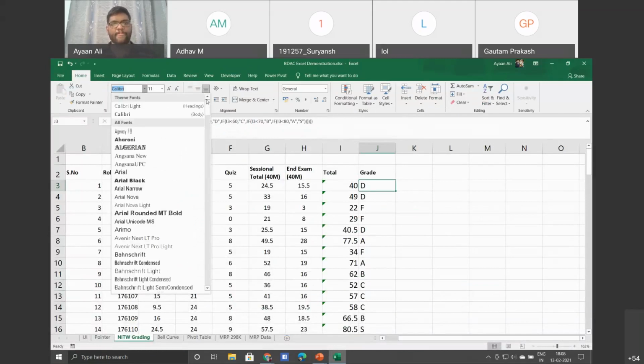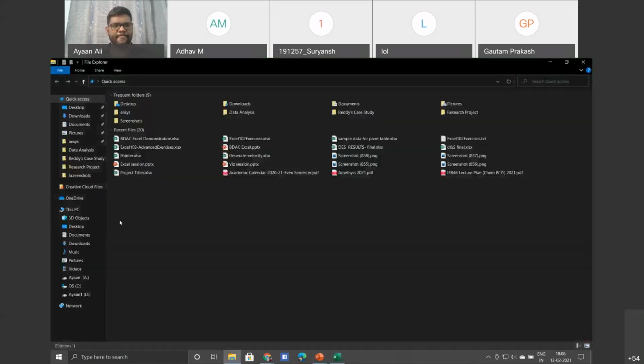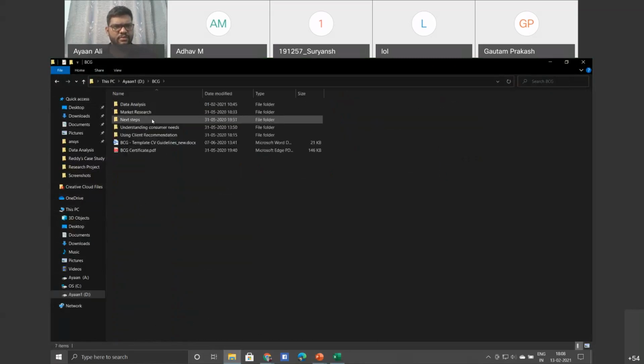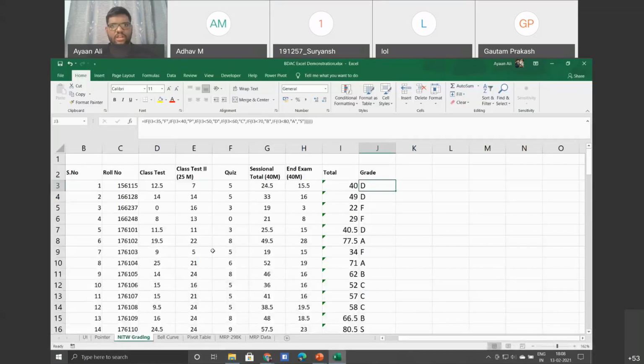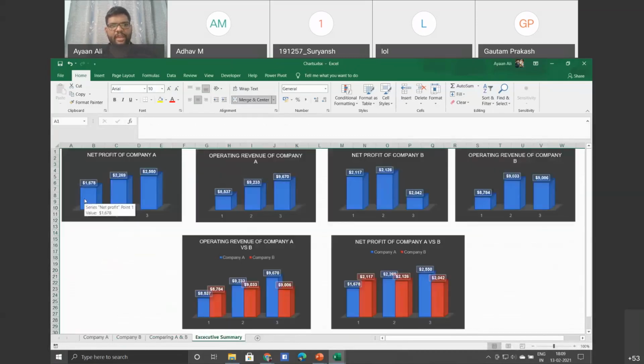Presenting the data in a clean version is also an art, how you try to beautify your presentation. I'll just show one small example. I made this chart, where I have a company's financial data, out of which I'm trying to find the net profits, and I'm basically comparing two companies.